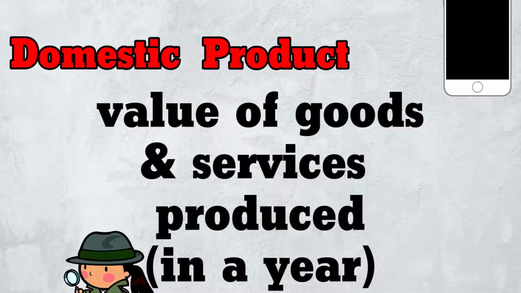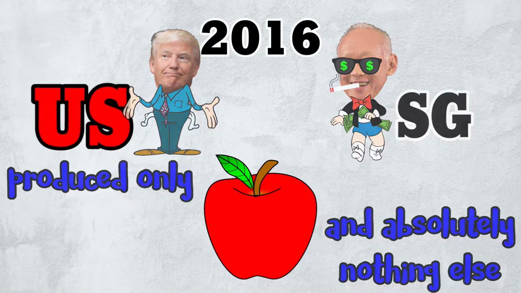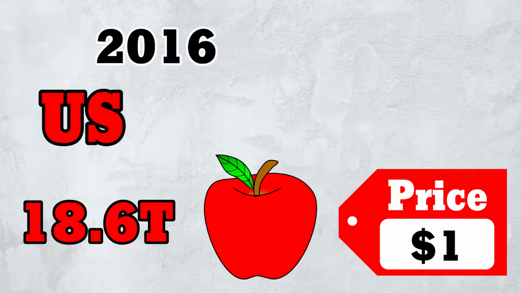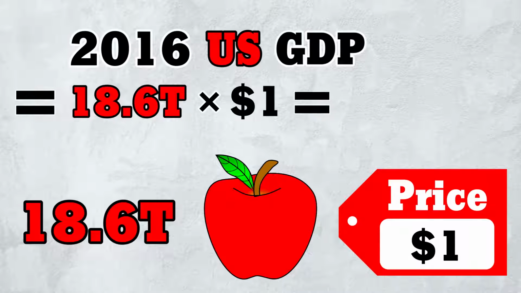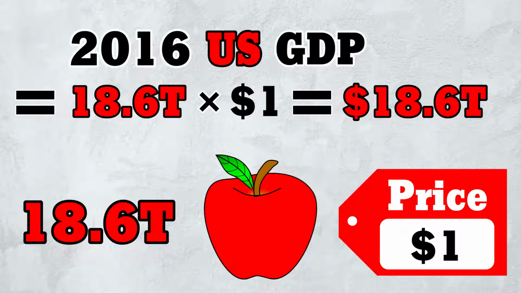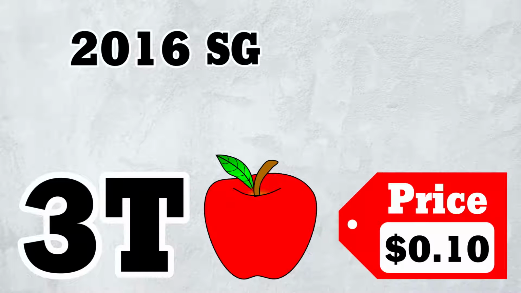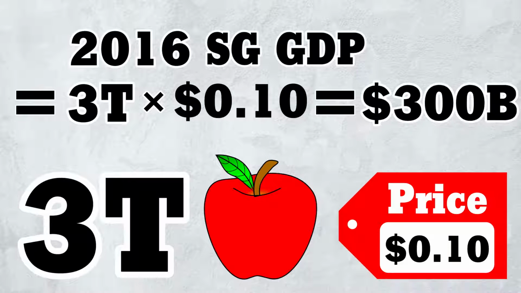Here's a simple example to illustrate. Imagine that in 2016, the US and Singapore produced only apples and absolutely nothing else. The US produced 18.6 trillion apples and each sold for $1. So 2016 US GDP was simply 18.6 trillion times $1, or $18.6 trillion. Singapore produced 3 trillion apples and each sold for 10 cents. So 2016 Singapore GDP was simply 3 trillion times 10 cents, or $300 billion.